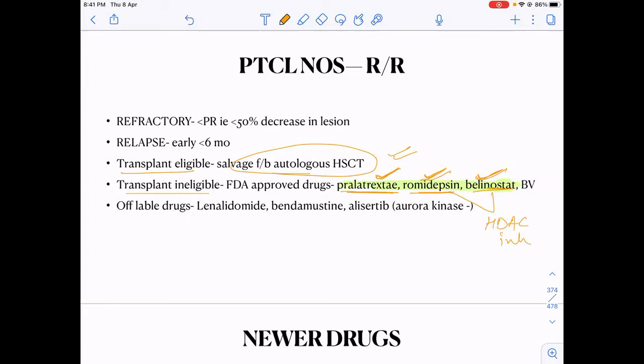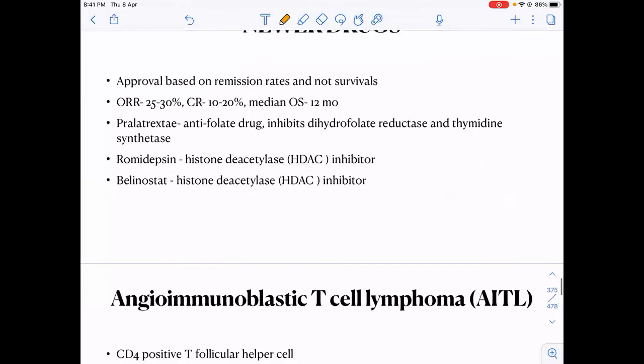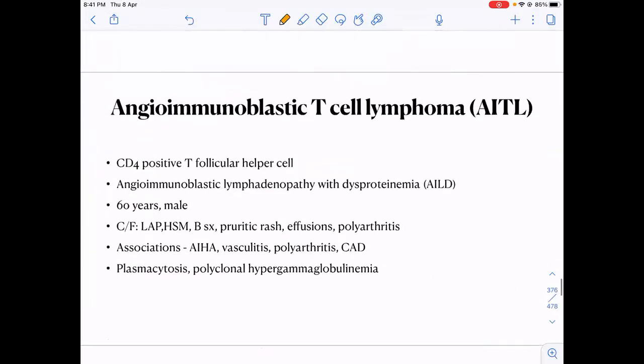If the patient is transplant ineligible, there are 3 FDA approved drugs: pralatrexate, romidepsin, and belinostat. Pralatrexate, same as methotrexate, is an antifolate drug. Romidepsin and belinostat are histone deacetylase inhibitors, that is HDAC inhibitors.